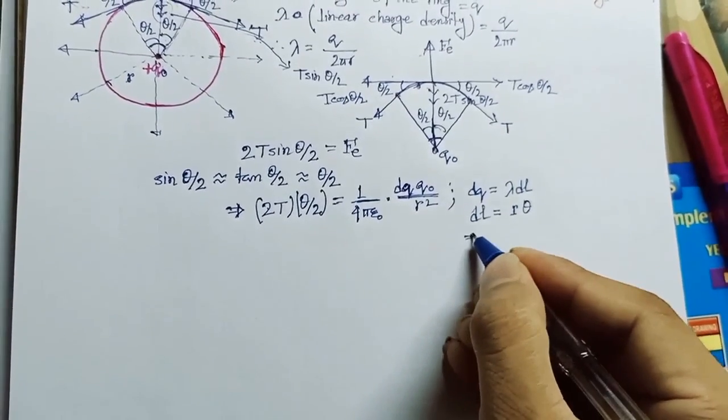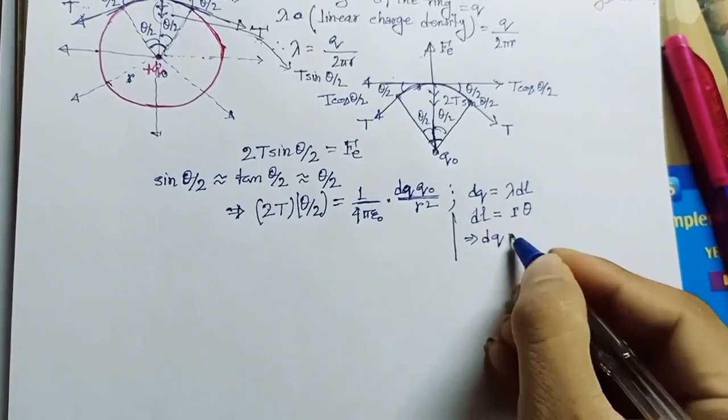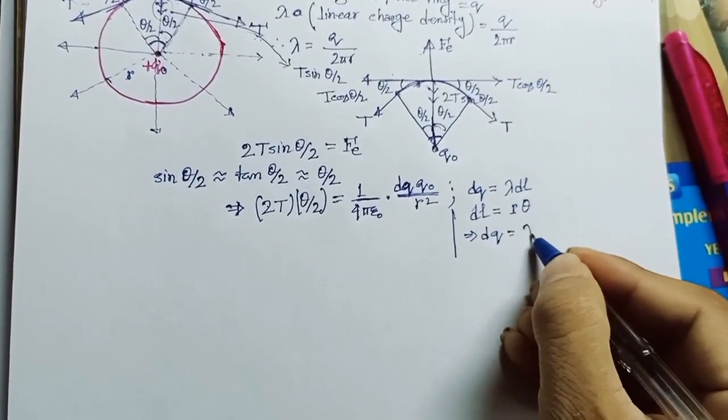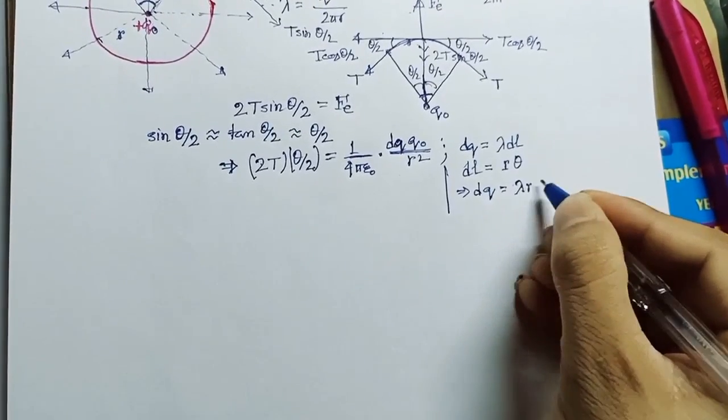So our dq will be equal to lambda r theta.